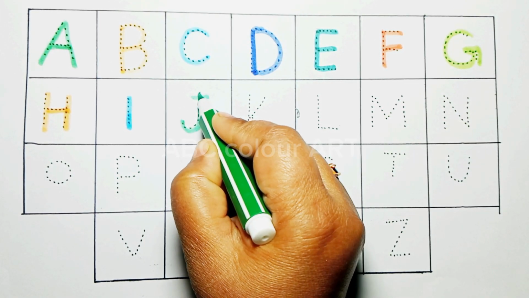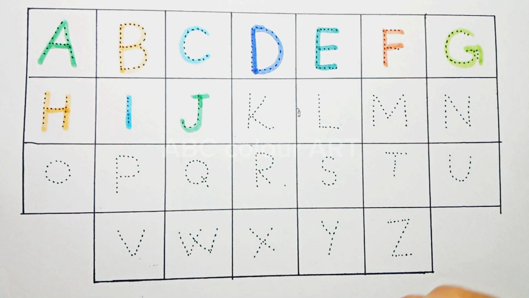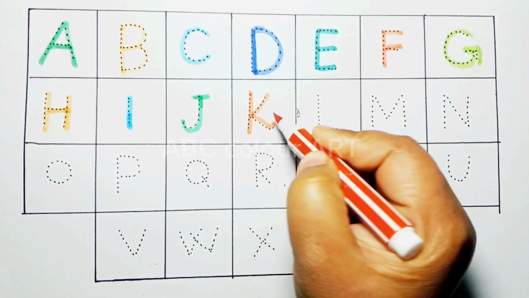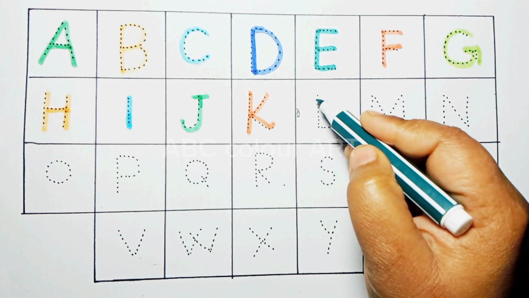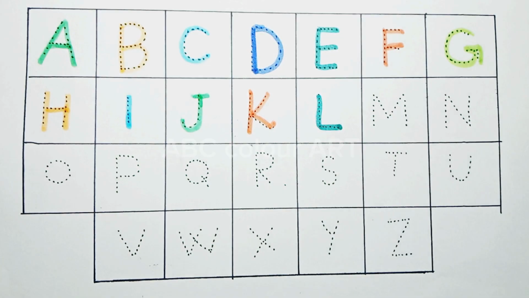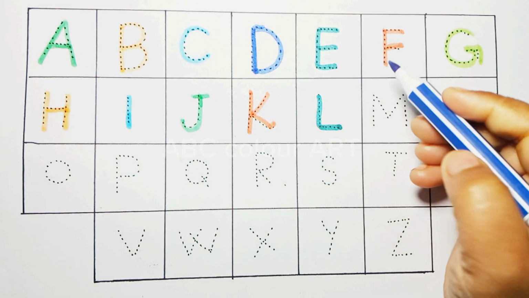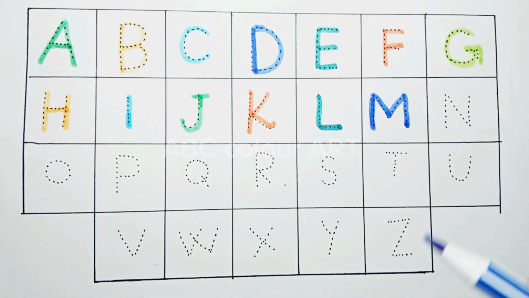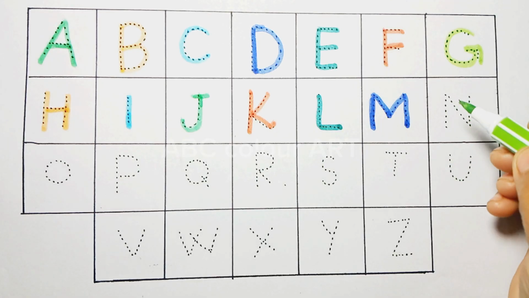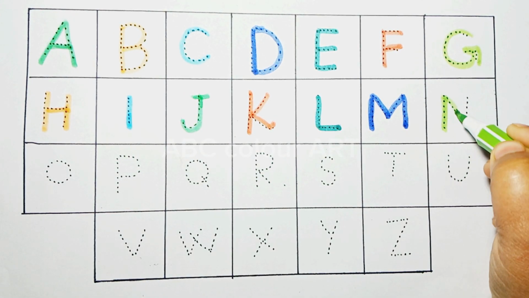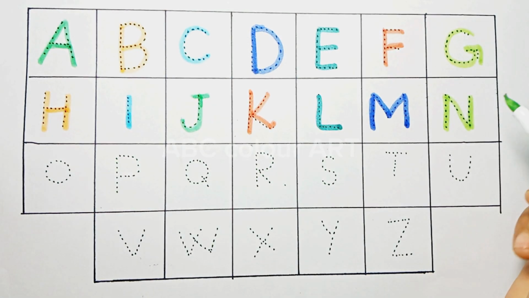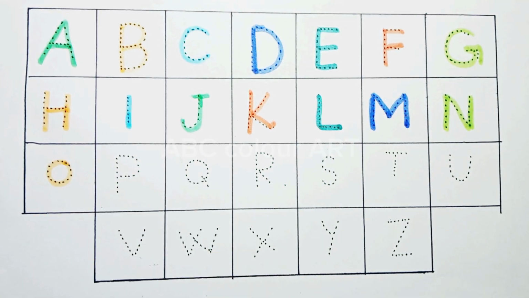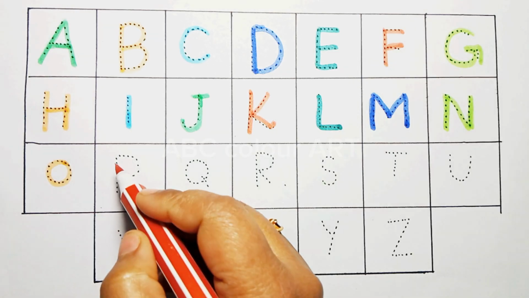J is for joker, red color. K is for kite, sea green color. L is for lemon, blue color. M is for monkey, light green color. N is for nest, orange color. O is for orange, red color.